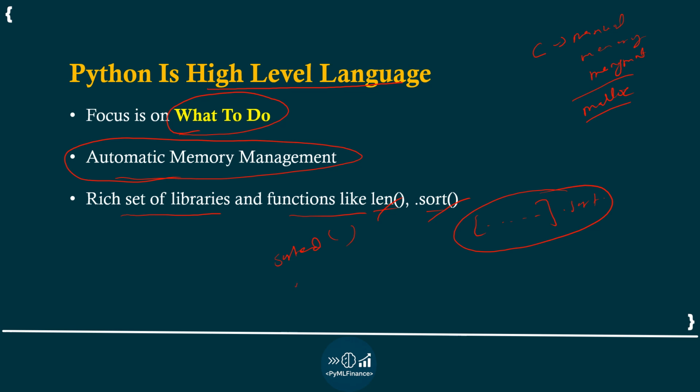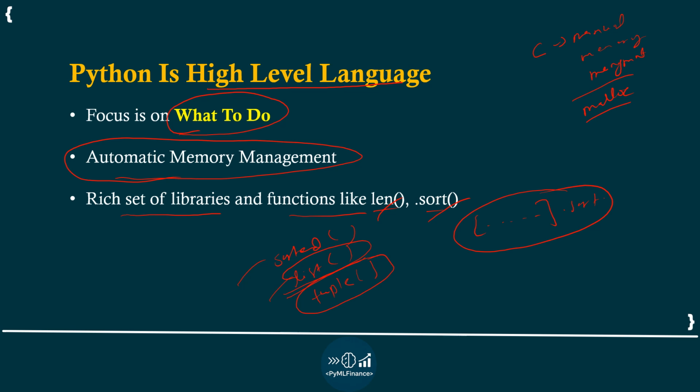If you want to create a list, you can use the list function. If you want to create a tuple, you can use the tuple function. Don't worry about these terms, I will be explaining them in further videos. All the names of built-in functions are meaningful in Python and easy to understand. Just by name you will be able to understand the use case of these built-in functions.